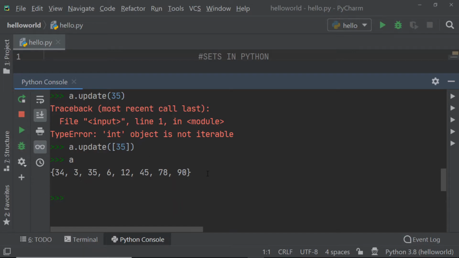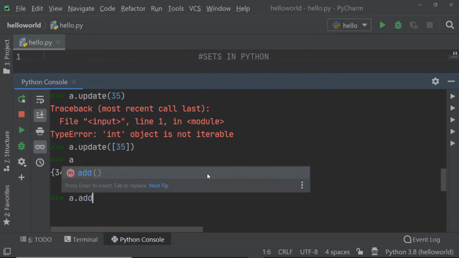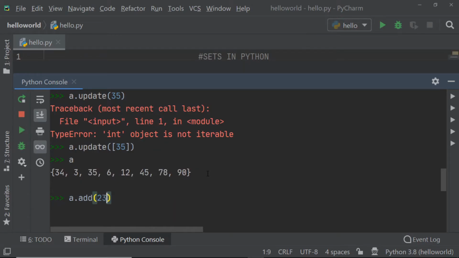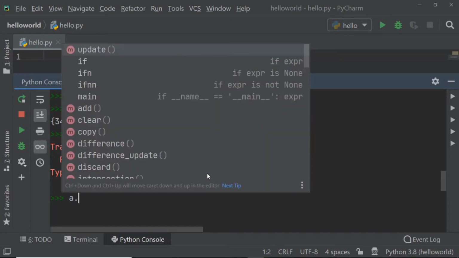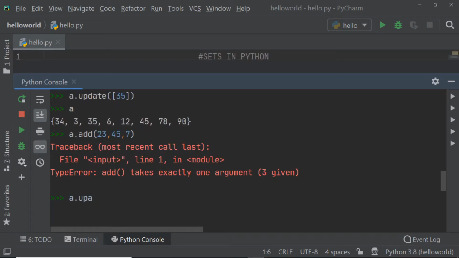So you will ask, what is the difference between the add method and the update method? When we are using the add method, and if I try to add multiple elements, for example three elements, I will get an error here. Why? Because by using the add method we can add only one value, whereas if I try to add all these three numbers using the update method, we will not get any error. So we will check using the update method also.